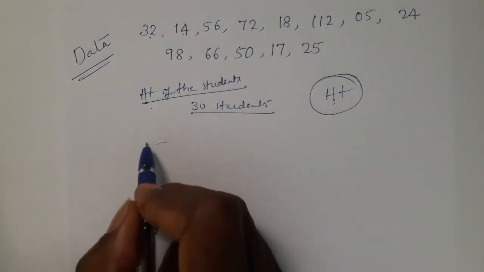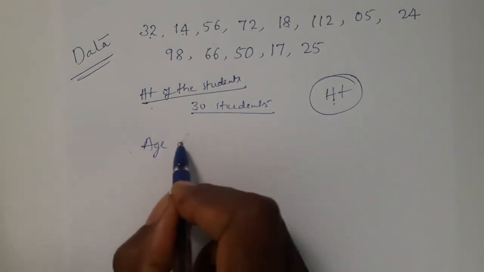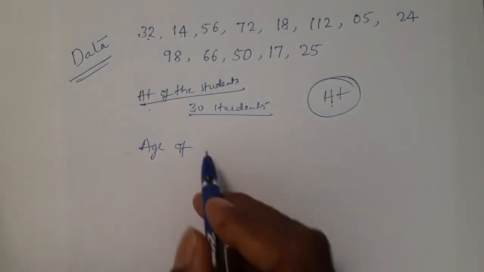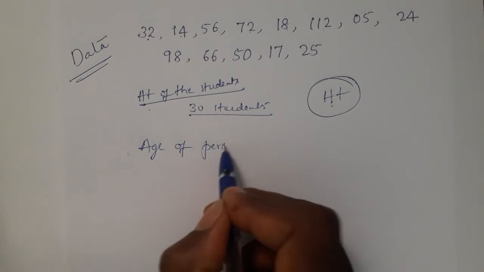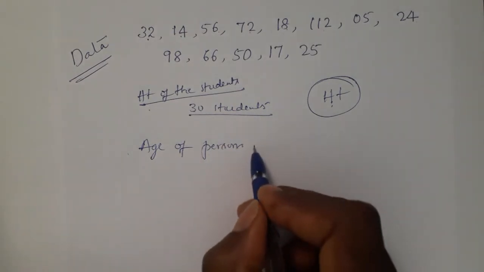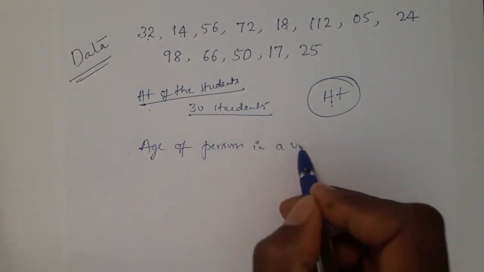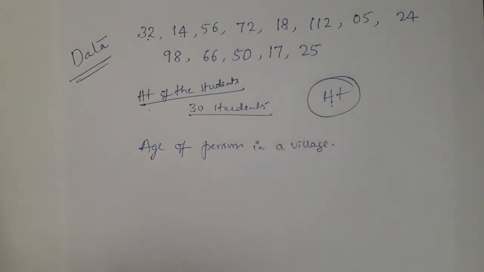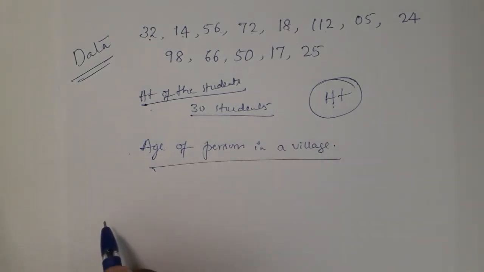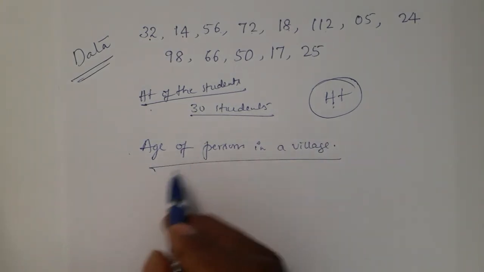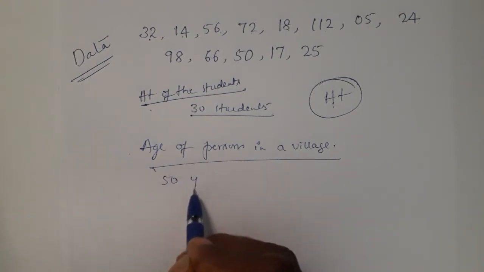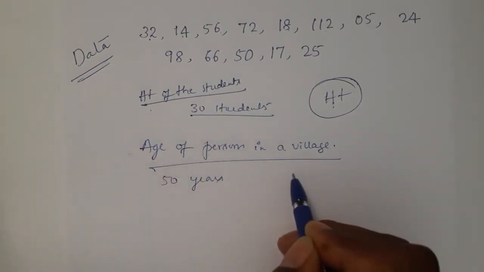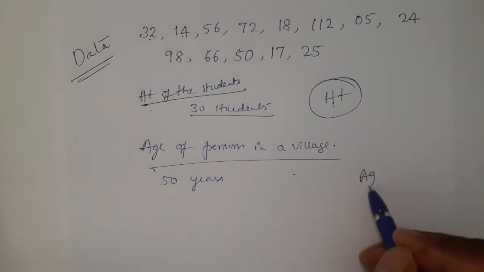When we go for age also, the age of persons in a village, if we take, look at here, age is the data.